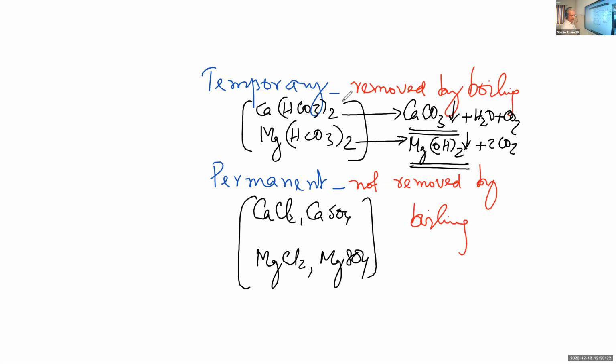Now, what are the other methods to remove hardness, both temporary and permanent? Temporary can be easily removed by simply boiling, that's right. But we can make use of some chemicals to remove both temporary hardness and permanent hardness. So let us think of those two methods also. Removal of hardness of water.